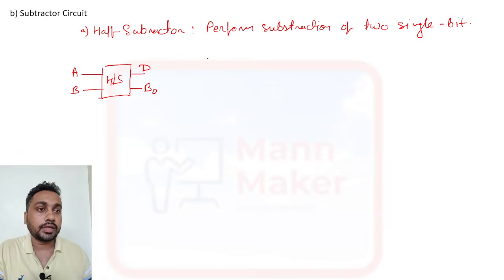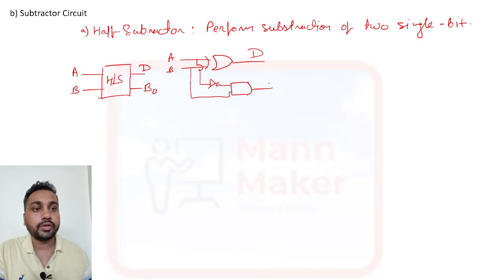If you see the circuit diagram, here also an XOR gate is required for the difference. This is your A, this is your B, and here we need one AND gate, same as the adder, but for the AND gate here we require one more NOT gate. Like this the diagram will be for the half subtractor. This is the borrow out.